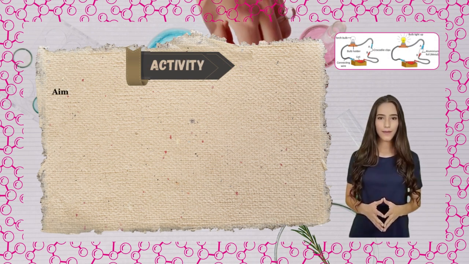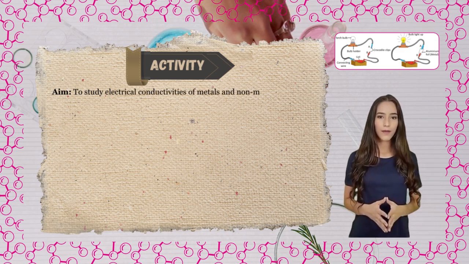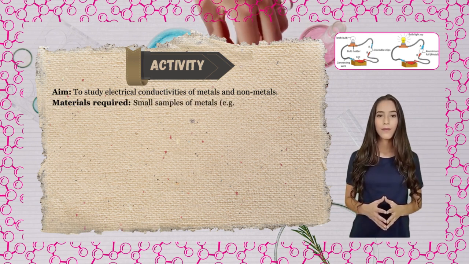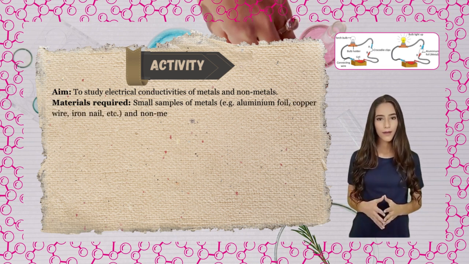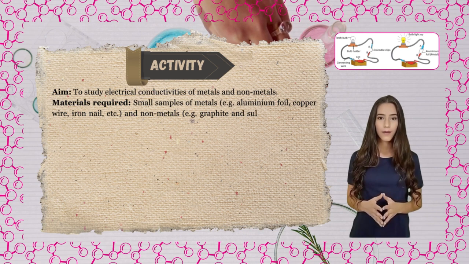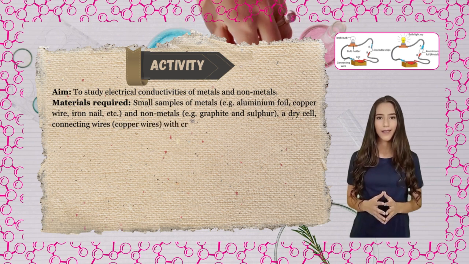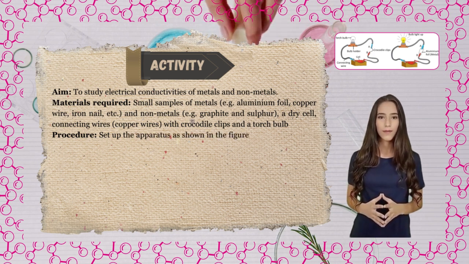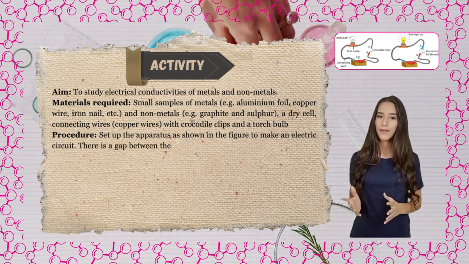Activity. Aim: to study electrical conductivities of metals and non-metals. Materials required: small samples of metals, for example aluminium foil, copper wire, iron nail, etc., and non-metals, for example graphite and sulfur, a dry cell, connecting wires, copper wires with crocodile clips, and a torch bulb. Procedure: set up the apparatus as shown in the figure to make an electric circuit.